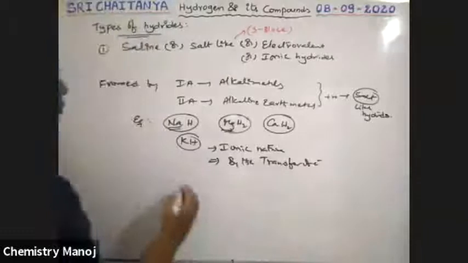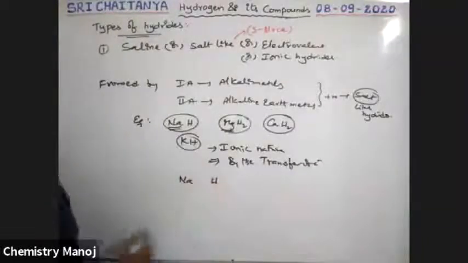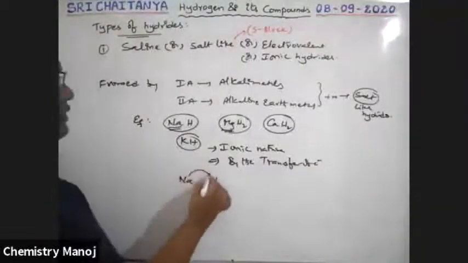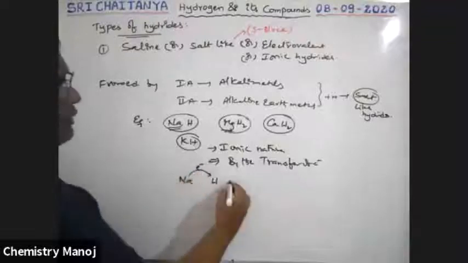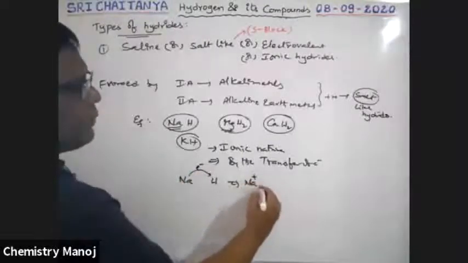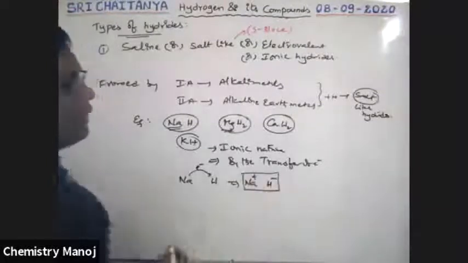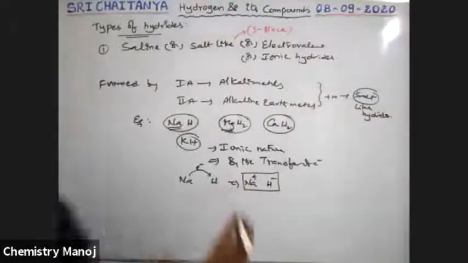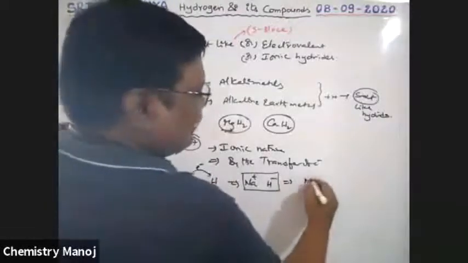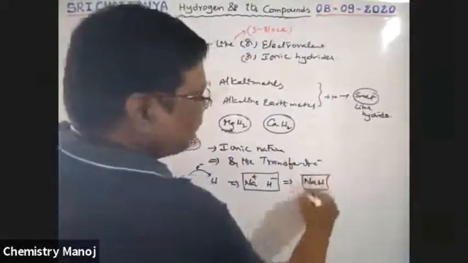So for example, NaH, I am trying to prepare it. Here an electron is transferred from sodium to hydrogen. That is why Na converts into Na plus ion, and hydrogen converts into H minus ion. Between Na plus and H minus, there is an electrostatic force of attraction. That is why the NaH compound is formed.